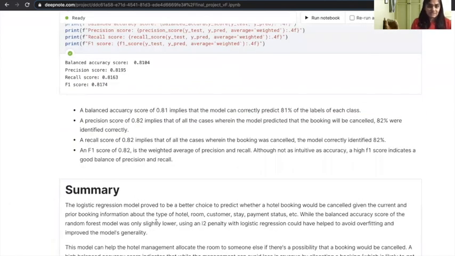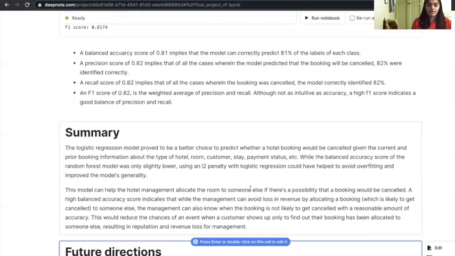I feel this model is just a starting point and can guide the management in making a decision whether, if a hotel booking is likely to get cancelled, they can allocate it to some other customer and compensate for the lost revenue. Because it has a balanced accuracy score of 81%, it works the other way around too. It would reduce the chances of an event that the customer shows up only to find out that the booking has been allocated to someone else, resulting in reputation and revenue loss for the management.